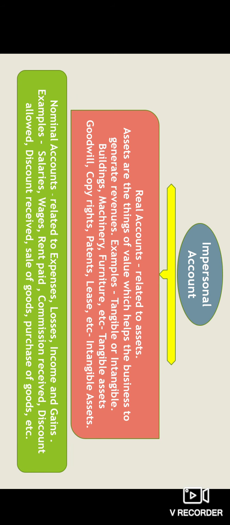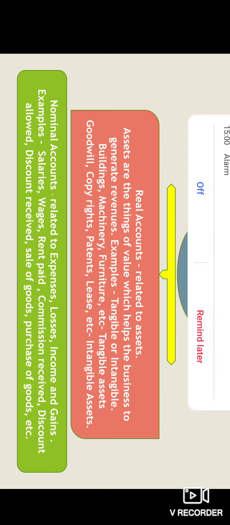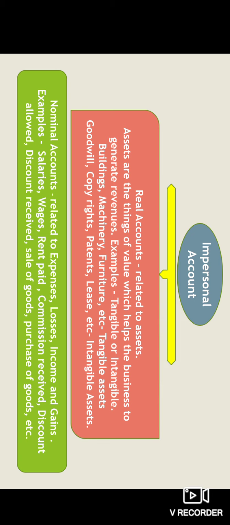Next under impersonal account we have nominal account. Nominal account is related to expenses, losses, incomes, and gains. Examples are salaries, wages, rent paid, commission received, discount allowed, discount received, sale of goods, purchase of goods, etc. In nominal account, while doing the journal entry, we will not be stating the person name. Directly these expenses, losses, incomes, and gains will be considered.